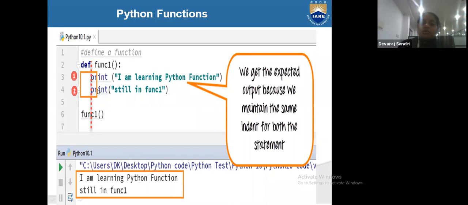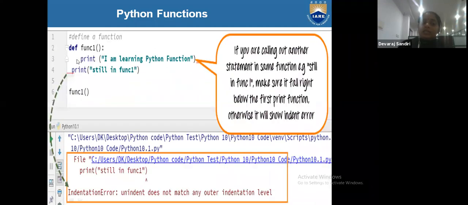So here we are getting the correct output, because here we are defining the function. Inside the function we are writing two print statements with correct indentation, but in the other case one print statement has correct indentation and the second is not correct, so we are not getting our output. But we are calling the function, our spelling is correct. When we are defining the function and calling the function, our indentation must be correct.